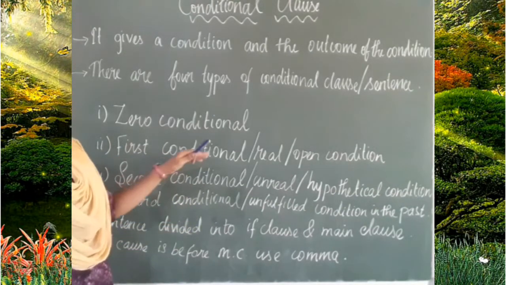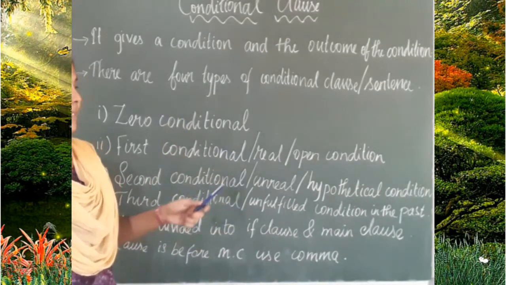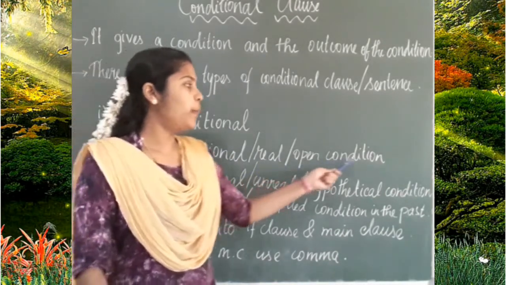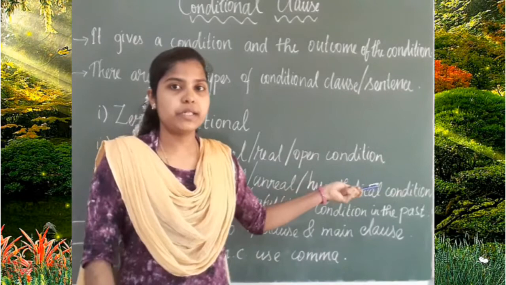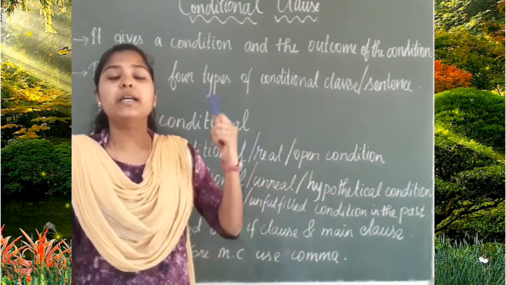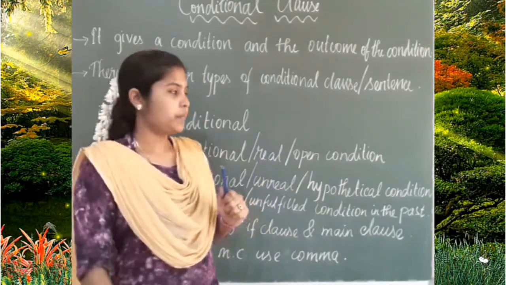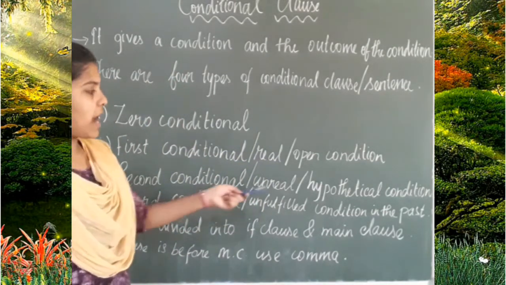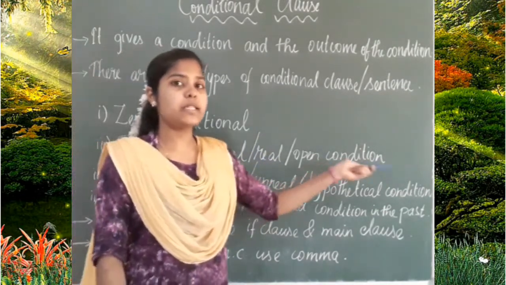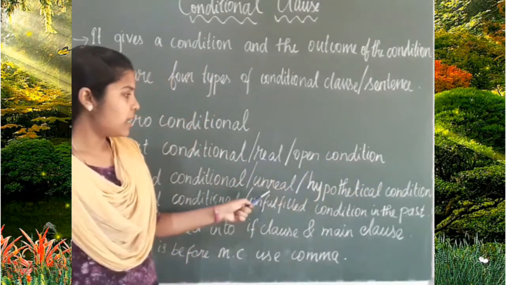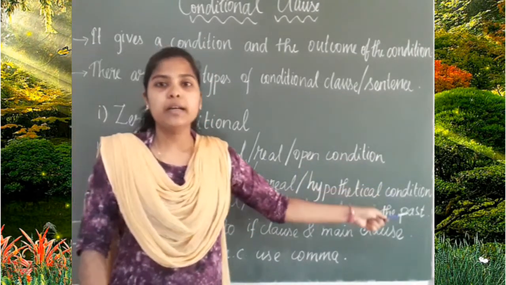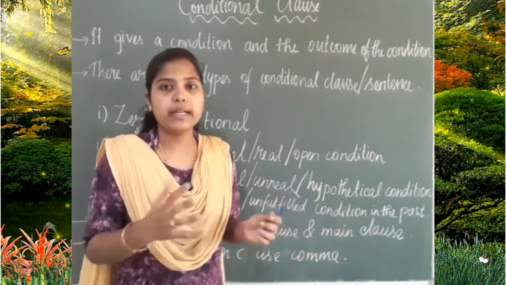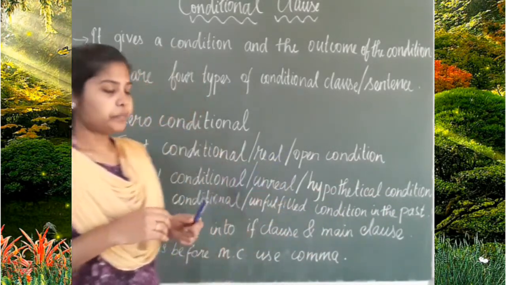The first conditional clause is also called real or open condition. Next, the second condition can also be called unreal. First one is real and open. Second, unreal or hypothetical condition. It is unreal, entirely unreal.